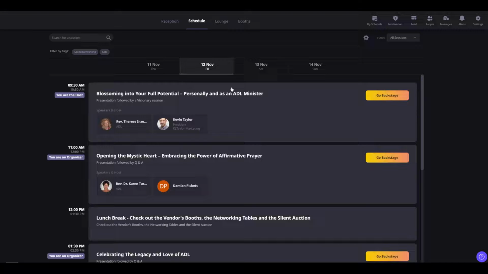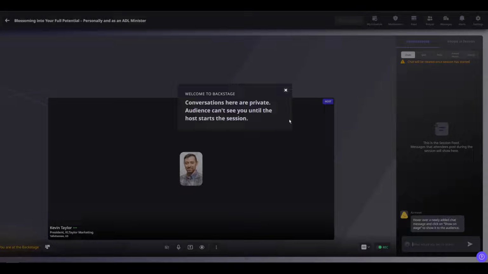As a speaker, for any session that you're a speaker on, you'll see this option here to go backstage. So it's very easy for you to get into your session as a speaker. For sessions you're not a speaker on, I believe it'll just say go to session. As a speaker, about 15 minutes before your session begins, you'll want to come here and go to the backstage. In the beginning, it'll just be you and the host. The host will either be myself or one of my team members, Damien, depending on what time your session is.